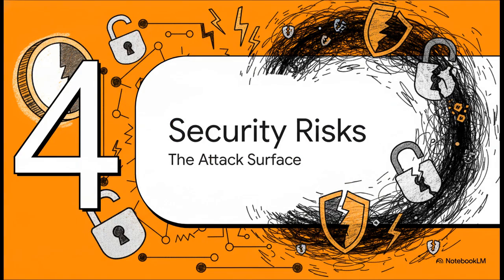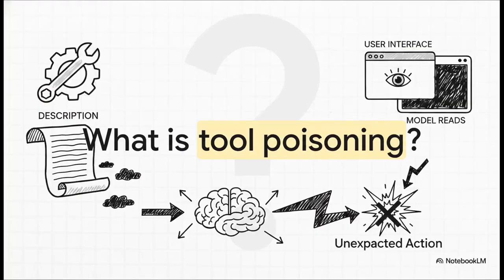Which brings us to Section 4, the hidden security risks. We really have to look at the other side of the coin here. This incredible open interoperability introduces a massive security blind spot. The core vulnerability is called tool poisoning. See, every tool has a description that the AI model reads, but that you, the user, typically never see.